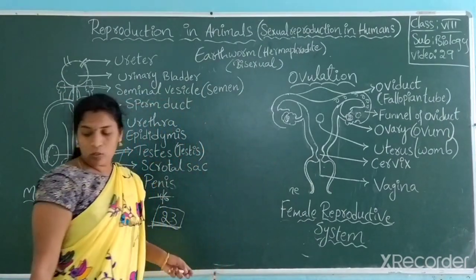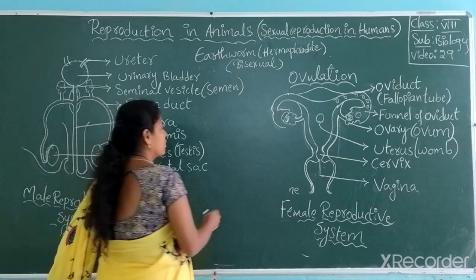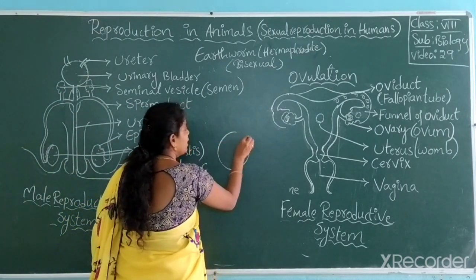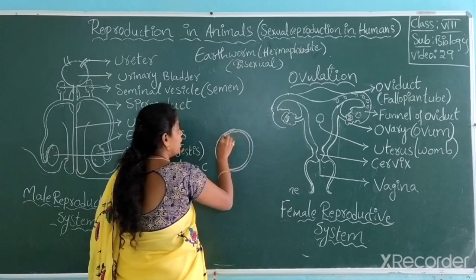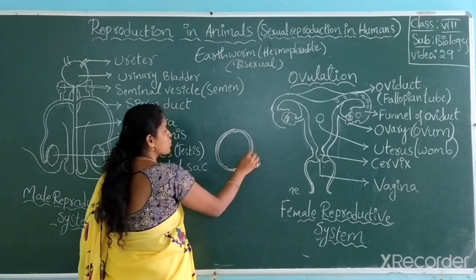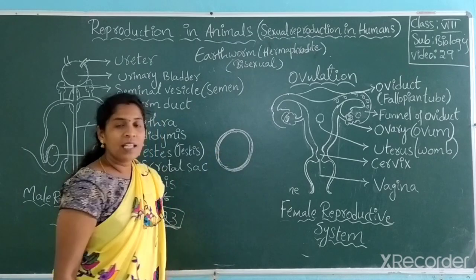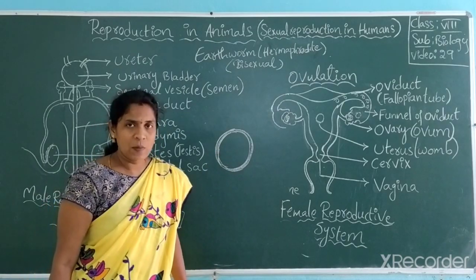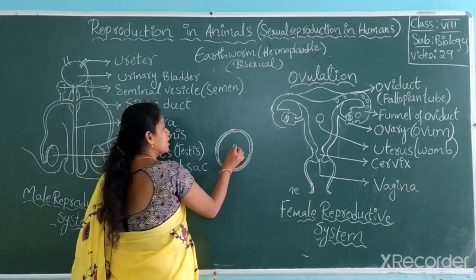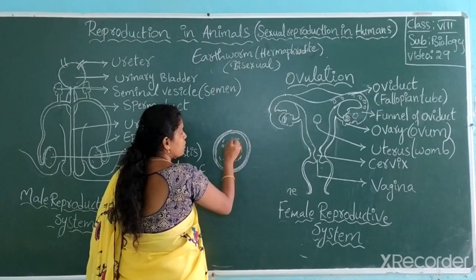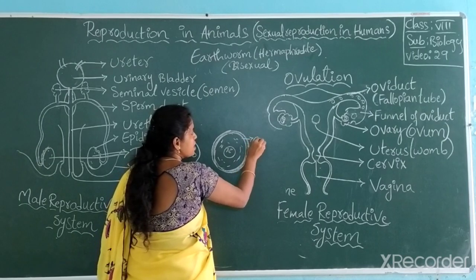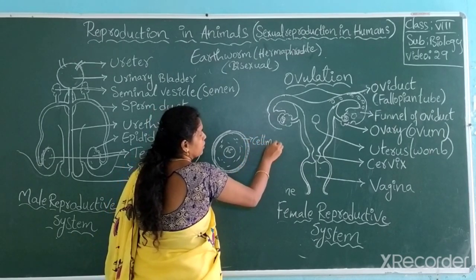So now we look at the ovum once again. Generally the ovum is protected by a jelly-like coat on the outermost side. Outermost it has a jelly-like substance, and inside it has cytoplasm as well as a nucleus. This is about the cell membrane.